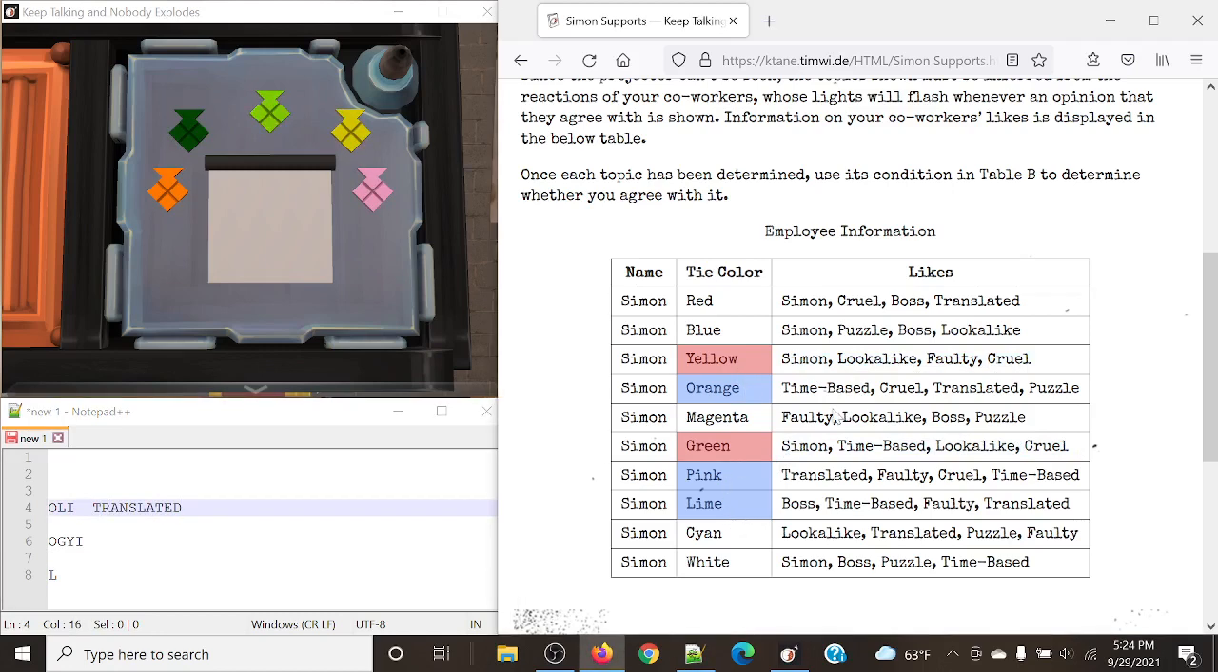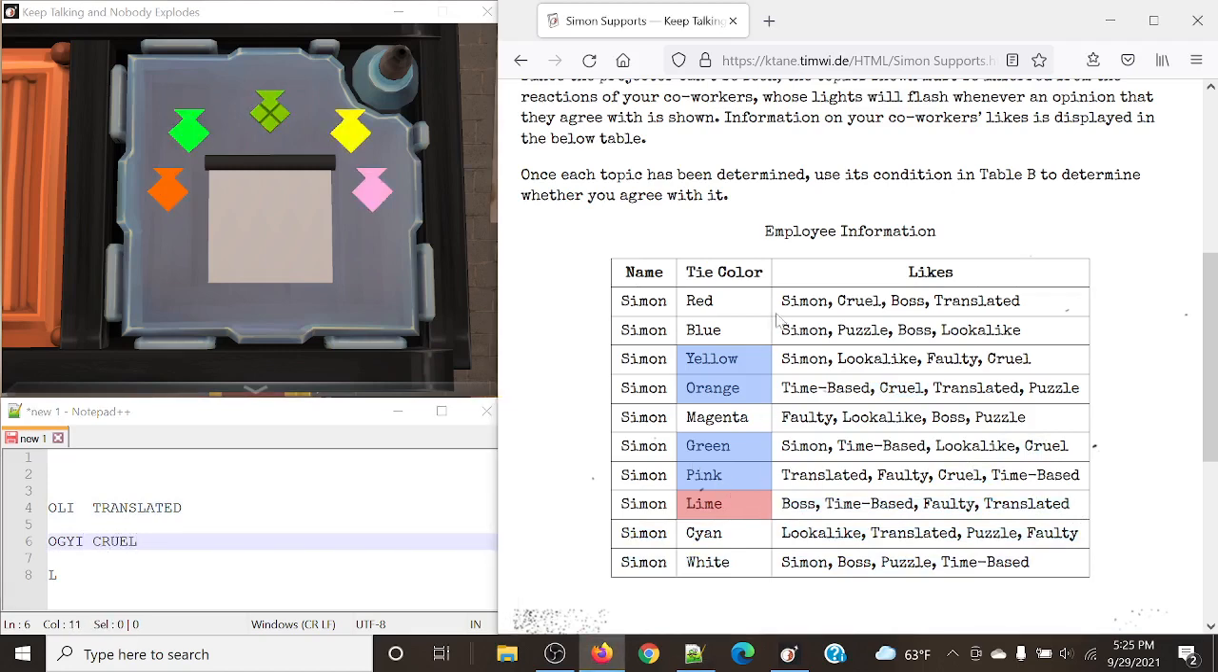And the next one, so let's do this. It's orange, green, yellow, pink, and the odd one out was lime in this case. So let's take a look at what we all have together. Simon, nope, it's not present on all of them. Lookalike, nope. Faulty, nope, not present on orange. And cruel: cruel is indeed present on all 4 of them, and to make sure, lime does not have cruel, that is indeed true. So the second category will be cruel modules.